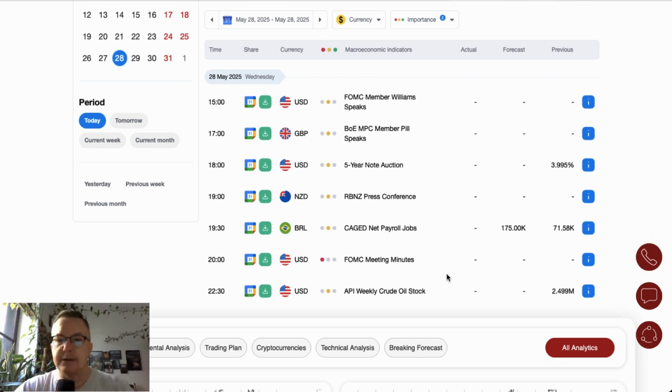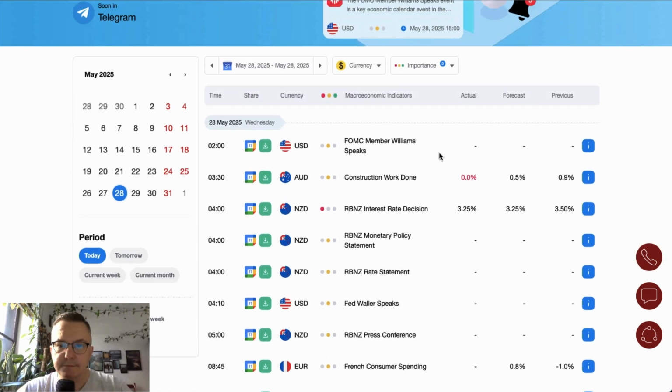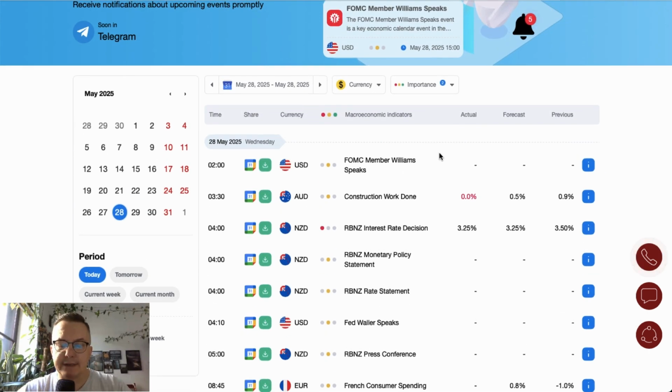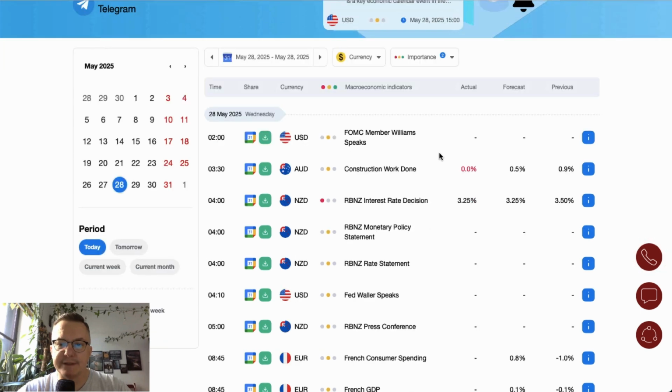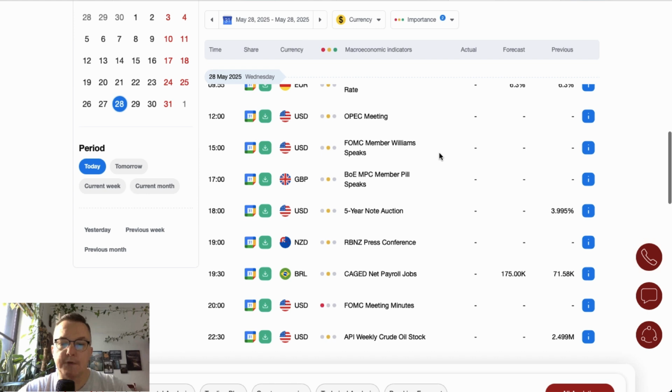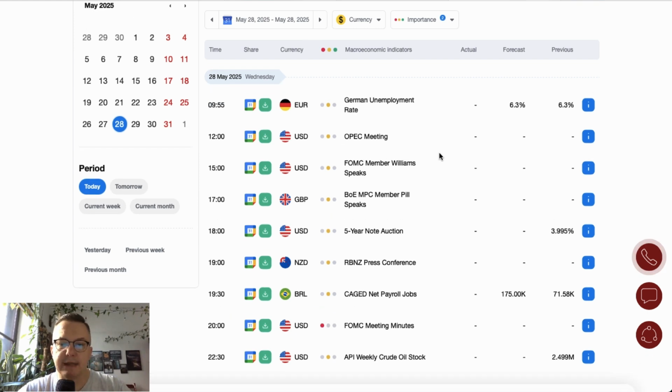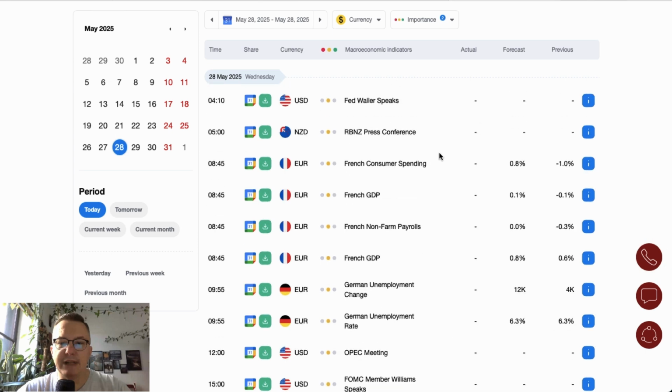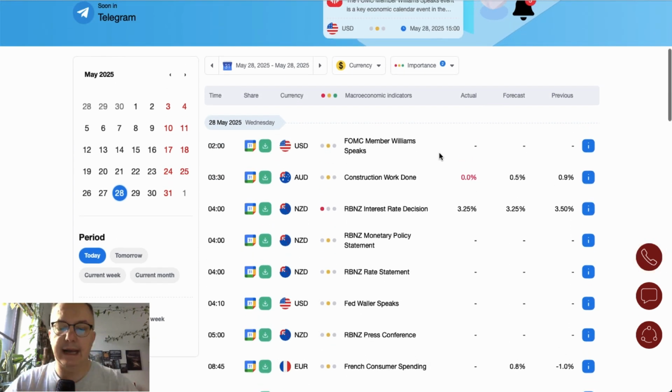So pretty nice trading day because the volatility might be quite high. We got some data releases during the Asian session. London session looks quite good as well, and of course everyone will be waiting on the FOMC meeting minutes from the last meeting. So without any further ado, let's take a look at the charts.